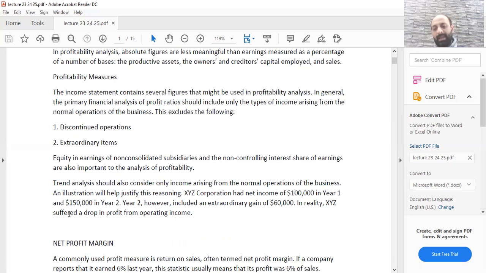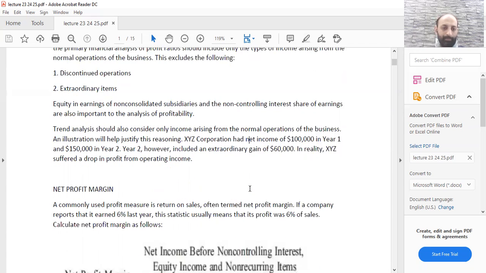However, if we exclude the extraordinary item, which led to a gain of $60,000, then we will say that there was a dip in the profit. So whenever you talk about profitability, you should always exclude discontinued operations and extraordinary items from that profitability analysis.